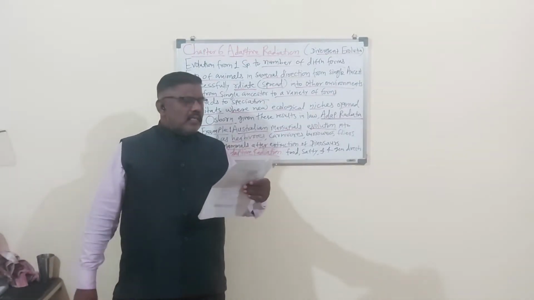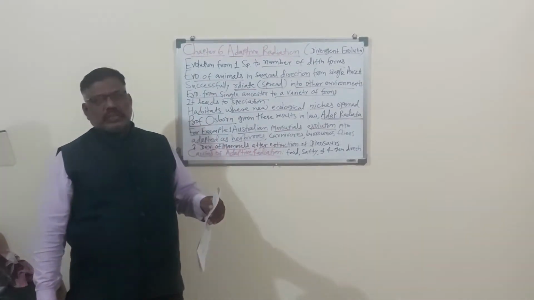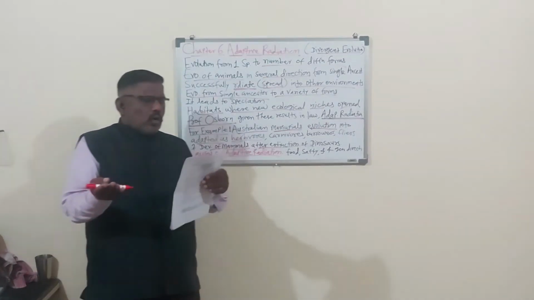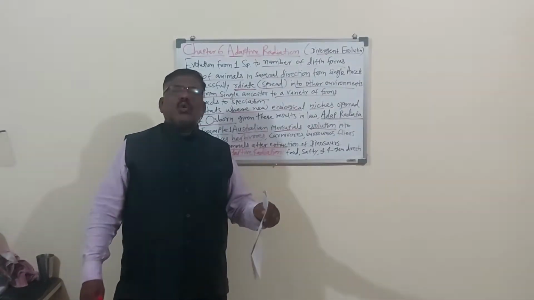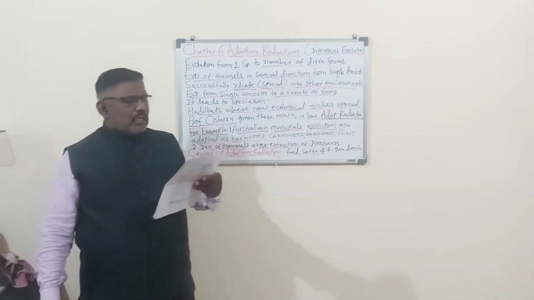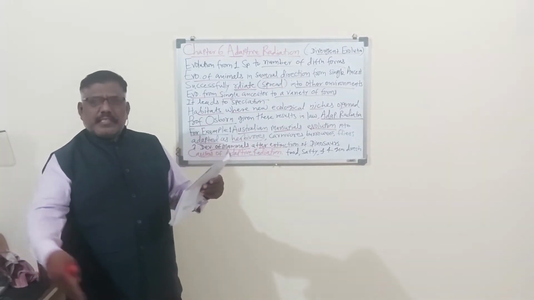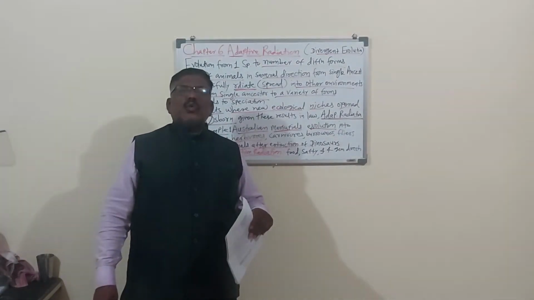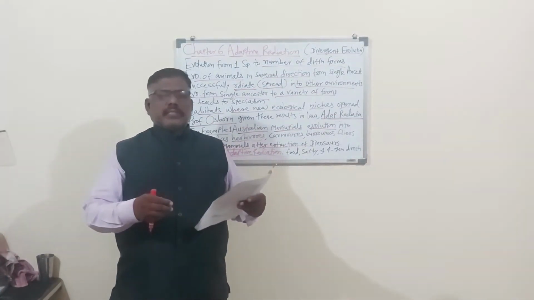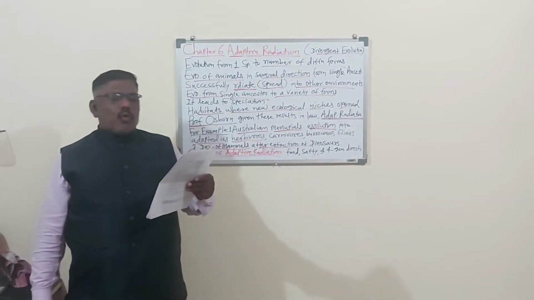One direction is animals living over the earth surface, called the cursorial animals. Another is animals living beneath the earth surface, that is called the fossorial animals. Then the third one, above the earth surface, so that is arboreal, living on trees. That is also called the